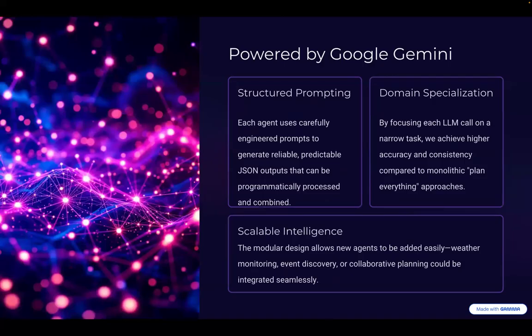Hi, I'm Indrika, and I'll walk through how our system actually works behind the scenes. Our project is powered by Google Gemini, and we use structured prompting to get predictable, high quality JSON outputs. Each call is designed for domain specialization, which gives us far more accuracy than a single general purpose prompt. And because the design is modular, it easily scales to new features like weather monitoring or event detection.